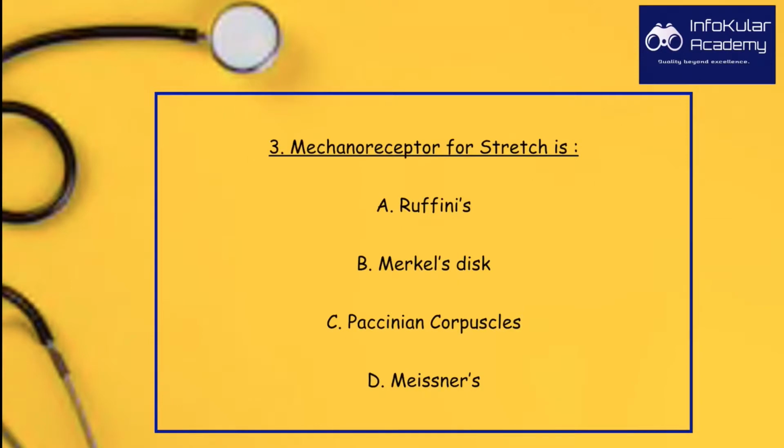Question number 3. Mechanoreceptor for stretch is A. Ruffini's, B. Merkel's disc, C. Pacinian corpuscles, and D. Meissner's corpuscles. Ruffini's is responsible for stretch. Merkel's disc is a slow adapting mechanoreceptor for touch. Pacinian corpuscles are responsible for vibration, whereas Meissner's corpuscles are rapidly adapting mechanoreceptors for touch on non-hairy skin. Hence, the answer here is A. Ruffini's.